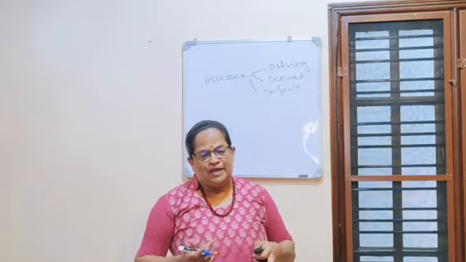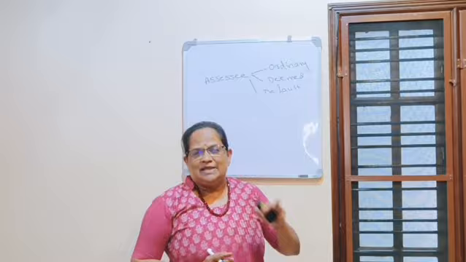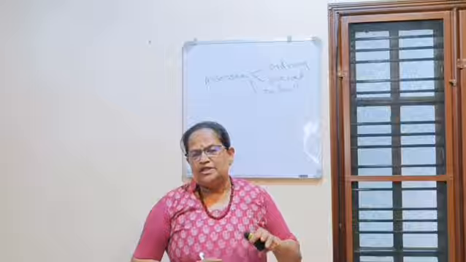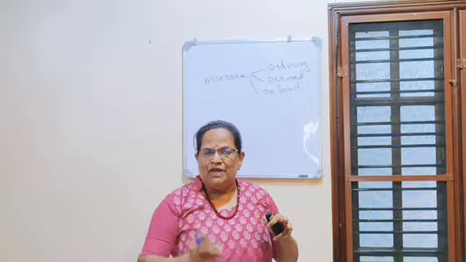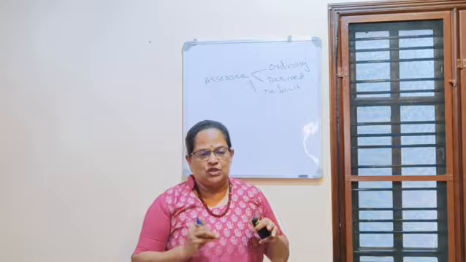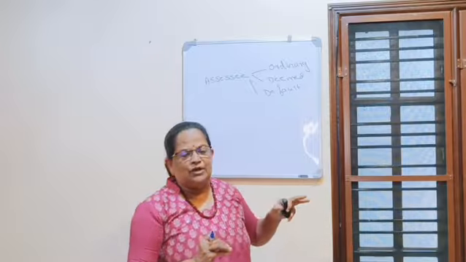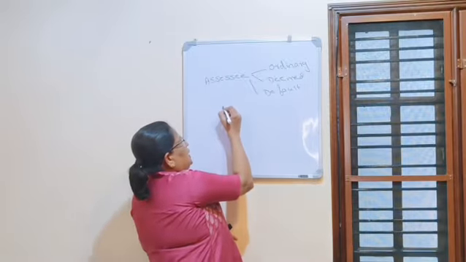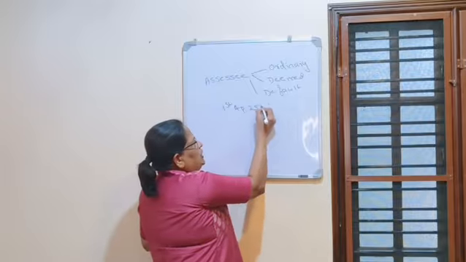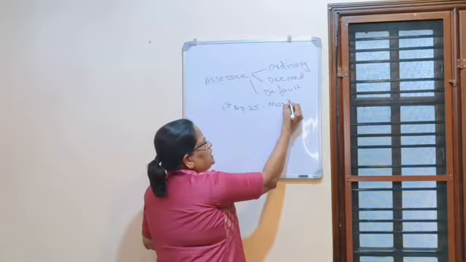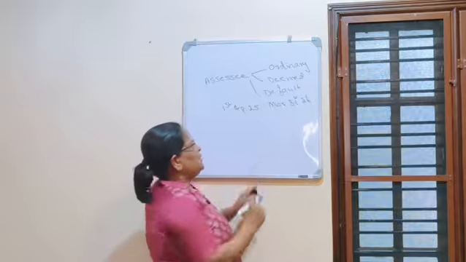Now, what is assessment year? Assessment year is given under section 2, subsection 9. The sections which I am telling are important because you can expect them for 2 mark questions. When you are answering, you can quote the sections also. So, assessment year means the 12 months commencing on the first day of April every year. So, here this assessment year is 1st April 25 to March 31st 26. This is our current assessment year.